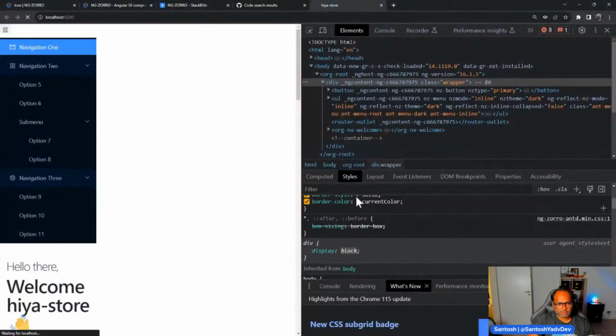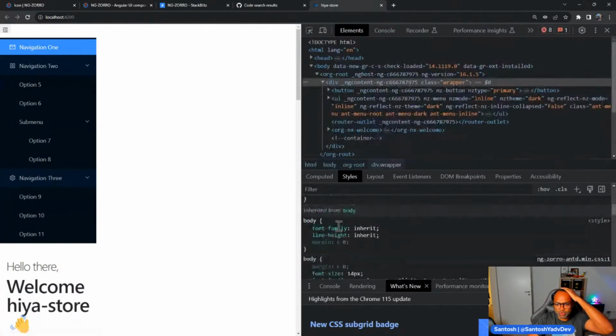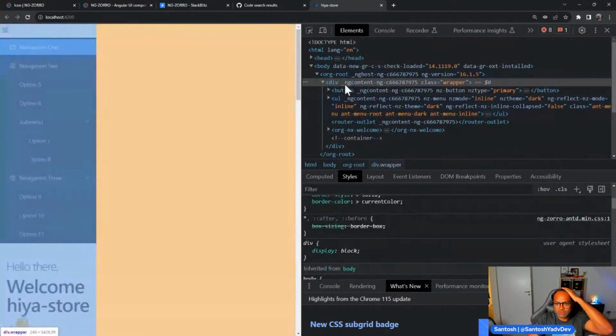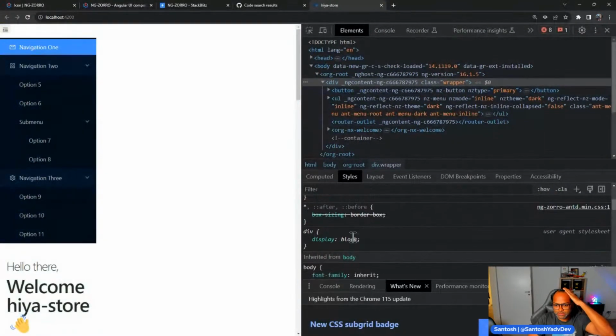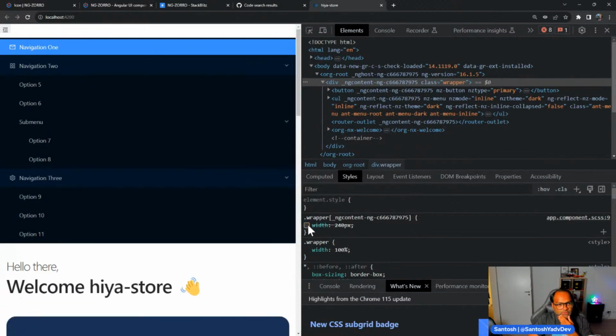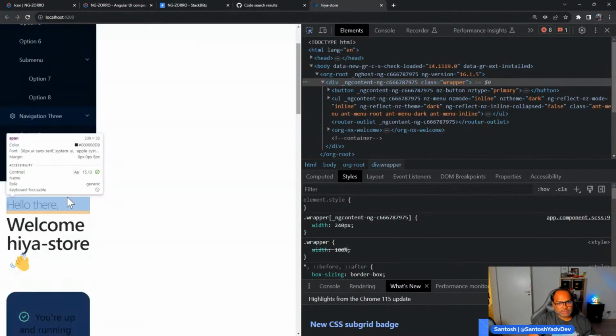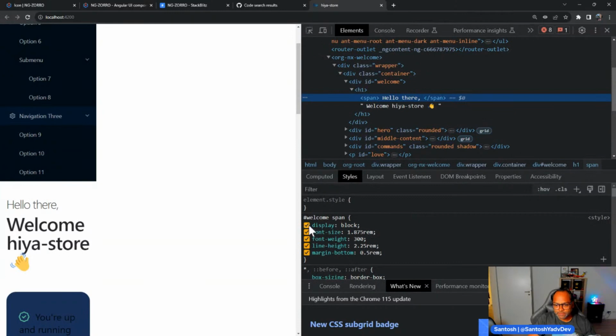Let's see if it applies the display flex now. No, no, no. It did nothing. So wrapper, okay, so this width 240 pixel, okay. And then let's see how I can move it here.